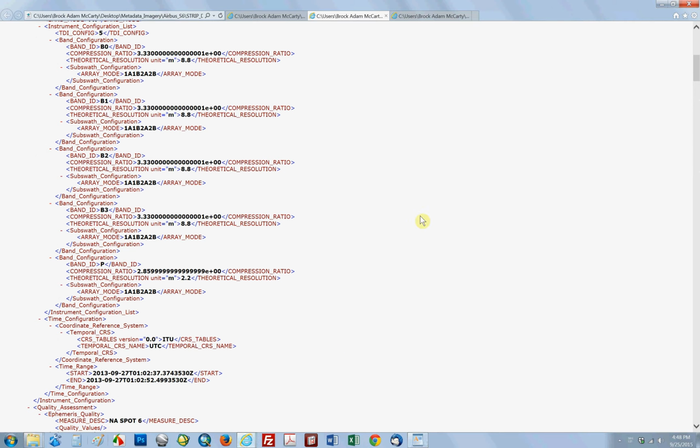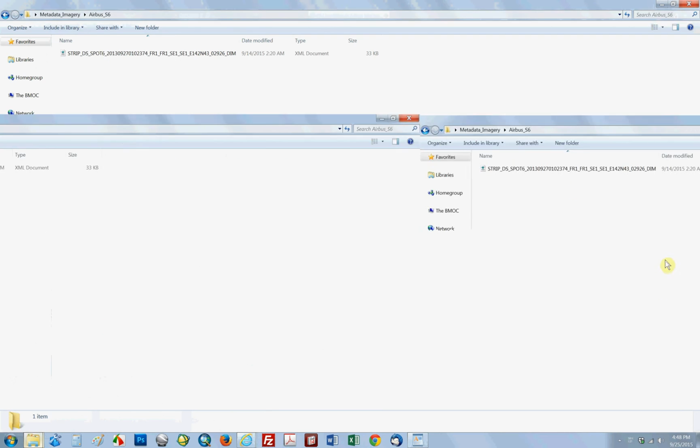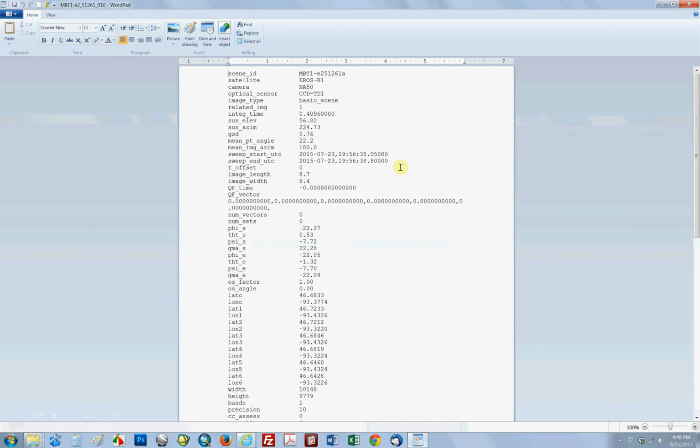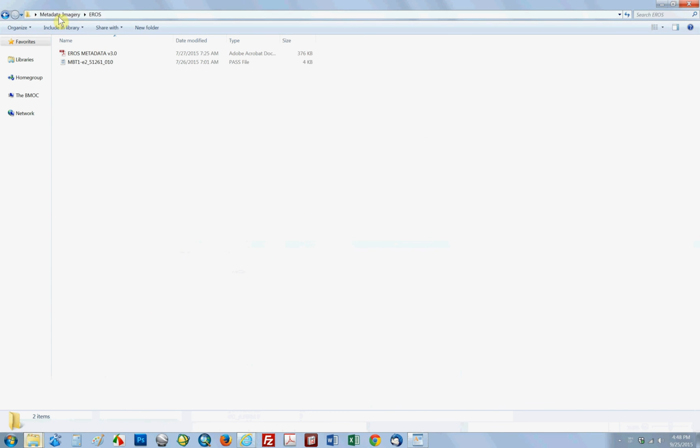So now that was Pleiades 1A and Spot 6 and 7. Let's move on. This time we're going to take a look at EROS B. They deliver it in what's called a pass file. It's just a Word text file. We use WordPad to open it. I've already opened it over here. Again, this is going to be for an entire strip. Very easy to find, right up near the top. We have the start and the end. They even tell you it's in UTC. They have it broken out similarly with the date and start, and then UTC hours, minutes, seconds, and then milliseconds. So that's EROS B. You're going to find this metadata file right where the imagery was stored to start with, at least. I don't know if somebody moved it around on your copy, but that's where it starts.